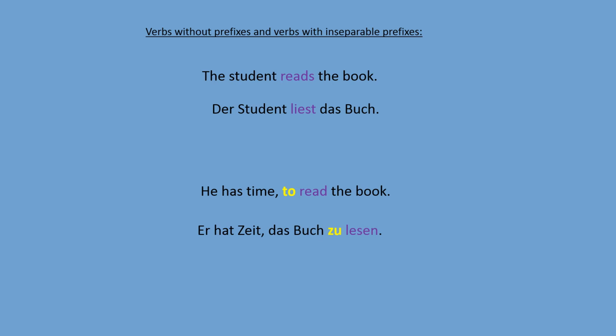Let's translate the sentence in German. Er hat Zeit, das Buch zu lesen. So what happens in the German sentence, this particle to, which we use in German as zu, plus infinitive will go to the very end of the phrase. So we still have a comma, but particle and infinitive will go to the end. Infinitive in German means we have ending en. So zu and infinitive are used separately. There is a space between zu and infinitive, and the verb is at the very end of the sentence.